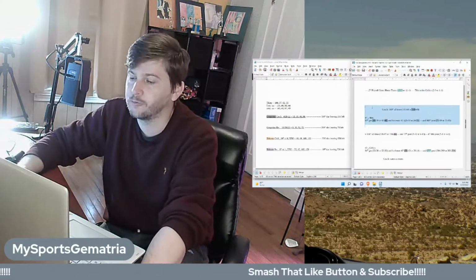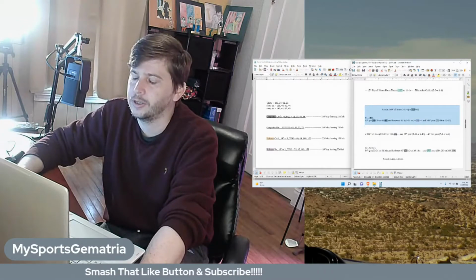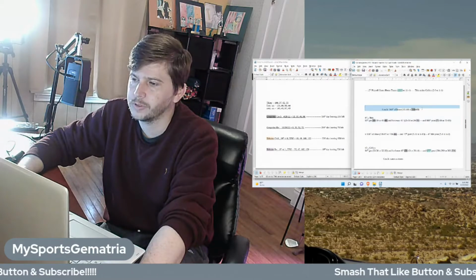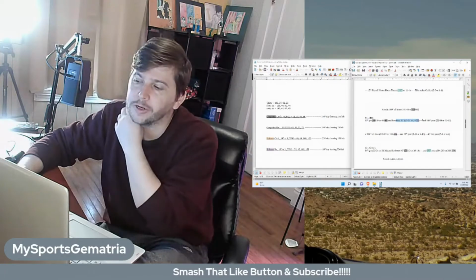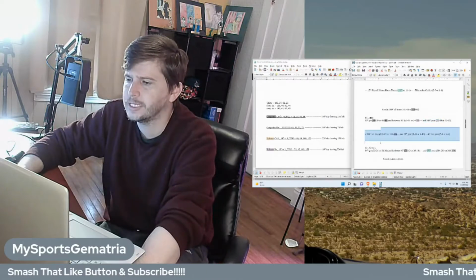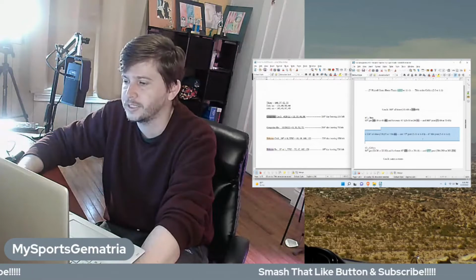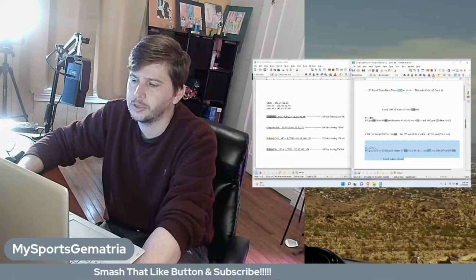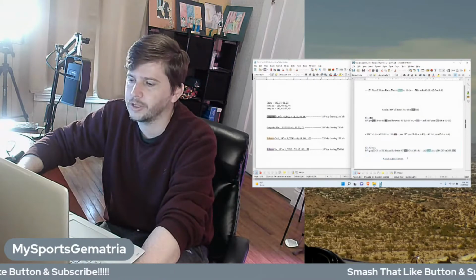Right here is the road team, their coach's record, their season record. I didn't add his playoff record for some reason. Their away record and their playoff record as a team. In the middle is the head-to-head record between the two teams all time, as well as for the playoffs and for this season in particular. And then at the bottom is the home team, their season record, their home record, their all-time playoff record, and then their coach's record.